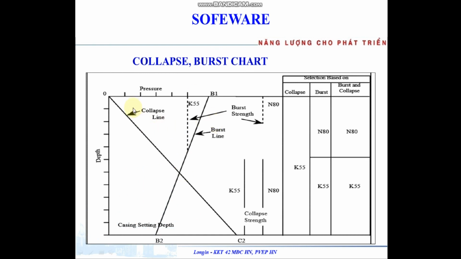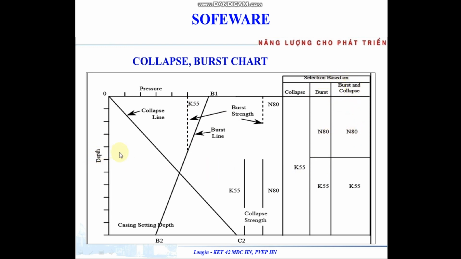Here is the collapse chart, burst chart. After we calculate, we draw the chart here, with each collapse line and the burst line. So we use the casing K55 collapse here, and burst section beyond here, burst and collapse.